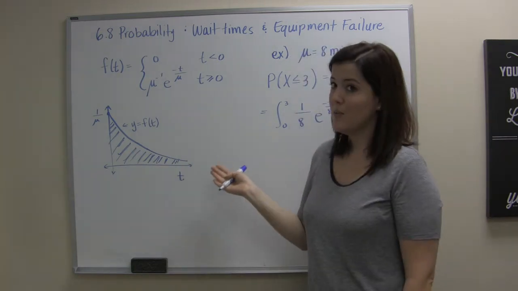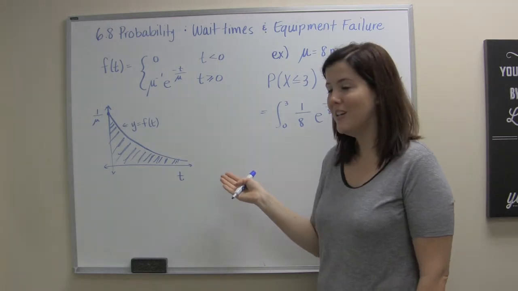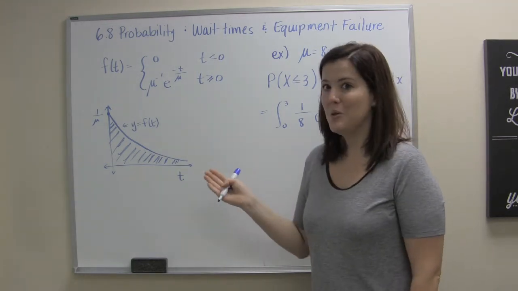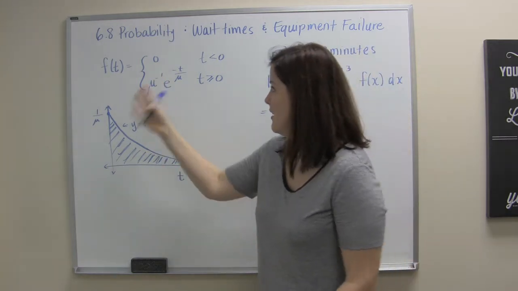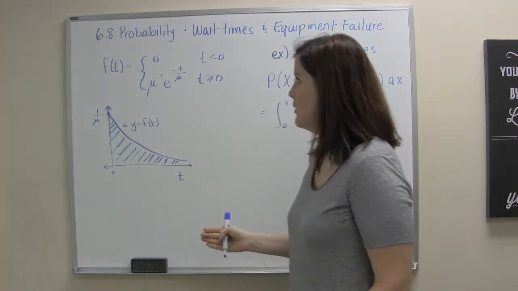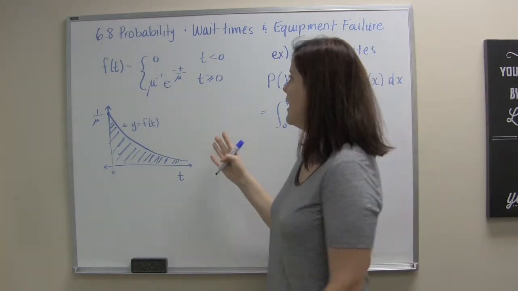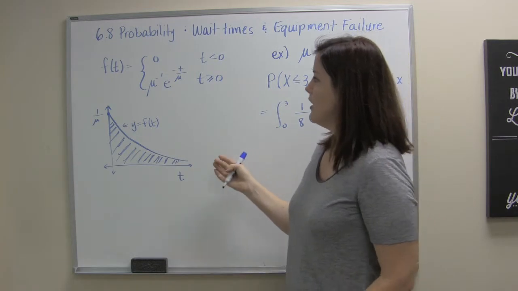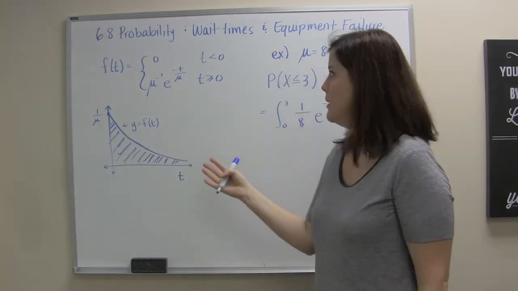I actually used this model to try and get my HVAC company to replace my new air conditioning unit, because it failed numerous times right in the beginning. And so I said, once a lemon, always a lemon. I'm going to use some math to kind of explain that to you. Needless to say, they did not give me a new HVAC unit. But I will continue to use that idea when we're talking about the probability density function. It's really likely to occur if it's going to occur at the beginning.